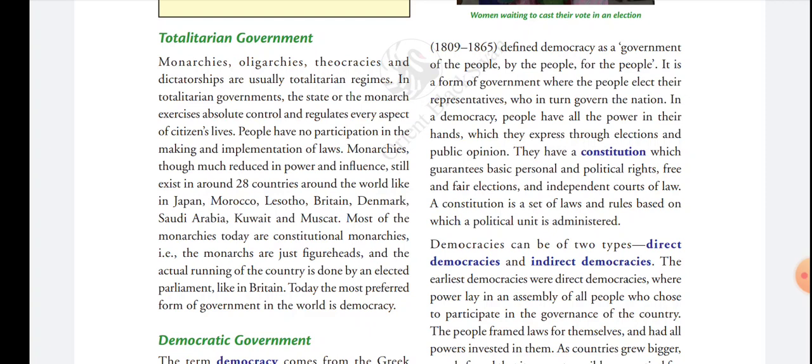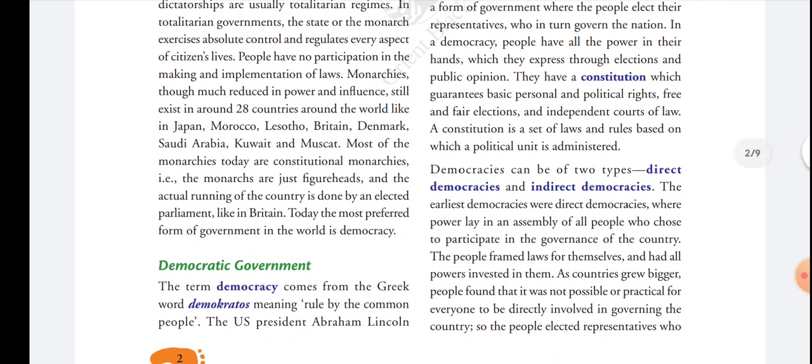But in democracy, the people take part in the election and the process of making the government. Nowadays, a few monarchy countries have reduced the power of the monarch and have a government.